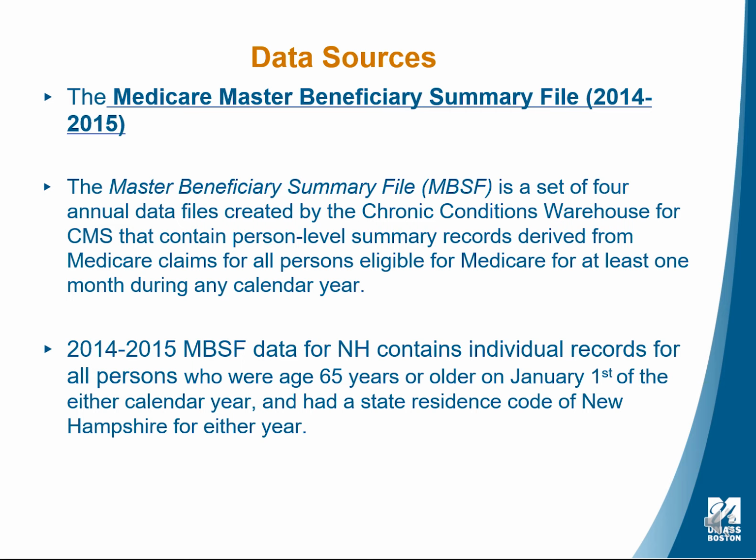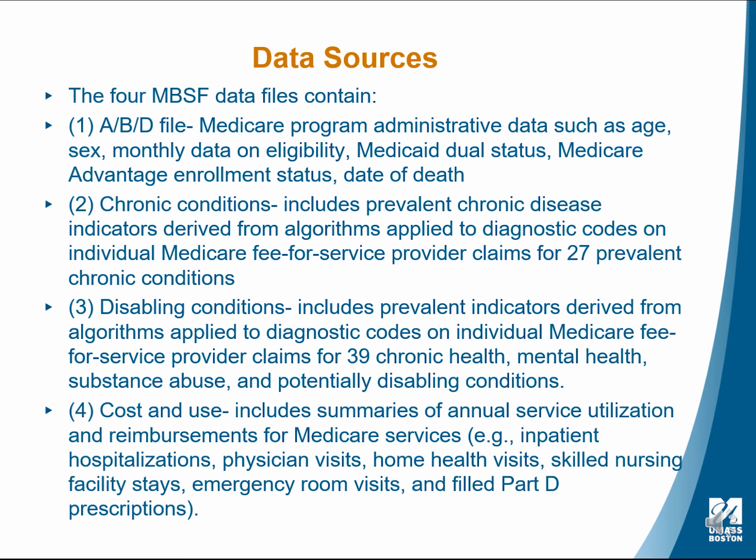We obtained data for 2 years, 2014 and 2015, and the data for New Hampshire contain individual records for all persons who were aged 65 years or older on January 1st of either calendar year and had a state residence code of New Hampshire for either of the 2 years. The 4 MBSF files contain the following.